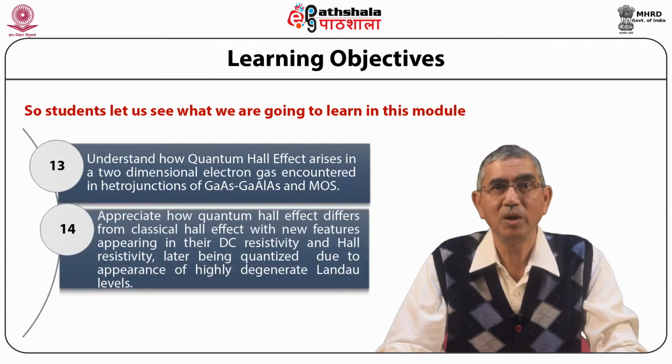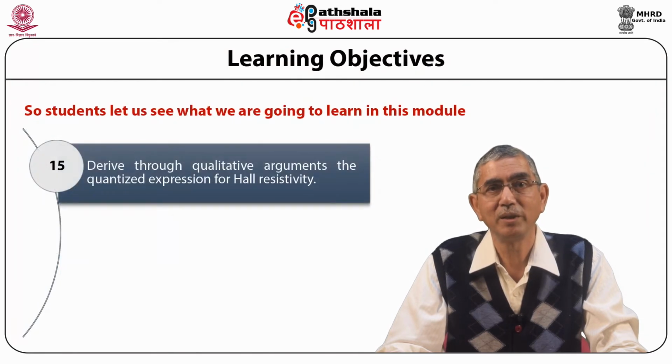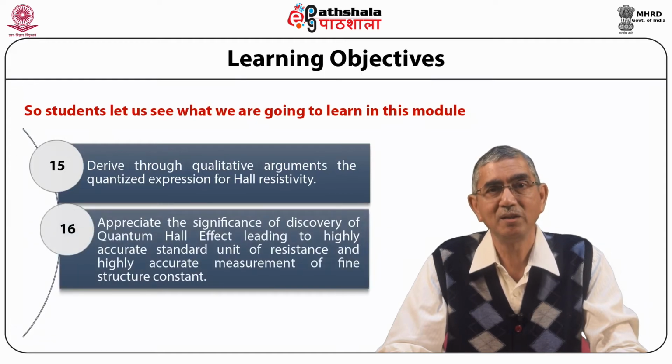Appreciate how quantum Hall effect differs from classical Hall effect with new features appearing in their DC resistivity and Hall resistivity, the latter being quantized due to appearance of highly degenerate Landau levels. Derive through qualitative arguments the quantized expression for Hall resistivity. Appreciate the significance of discovery of quantum Hall effect, leading to a highly accurate standard unit of resistance and highly accurate measurement of fine structure constant.